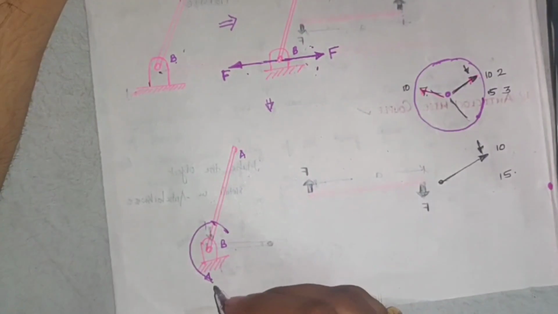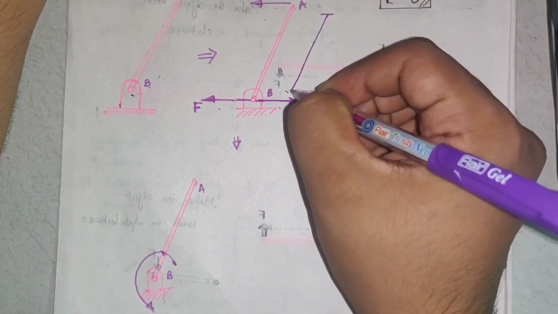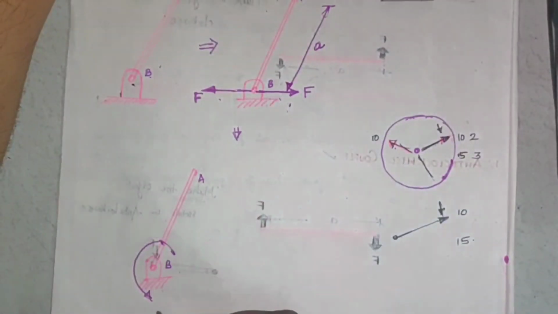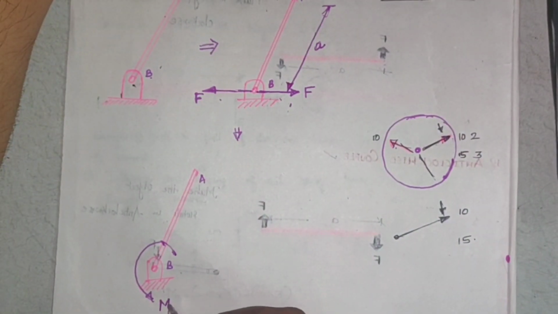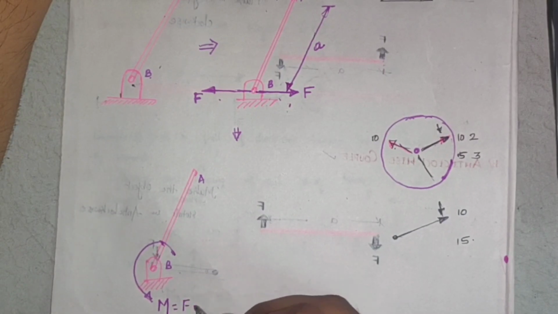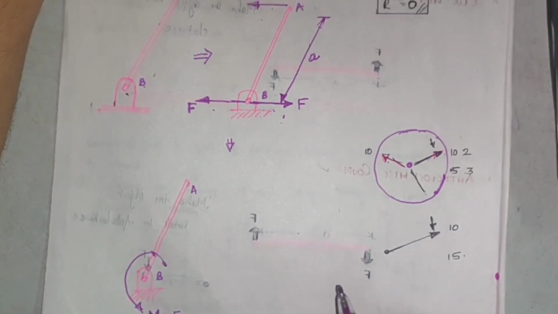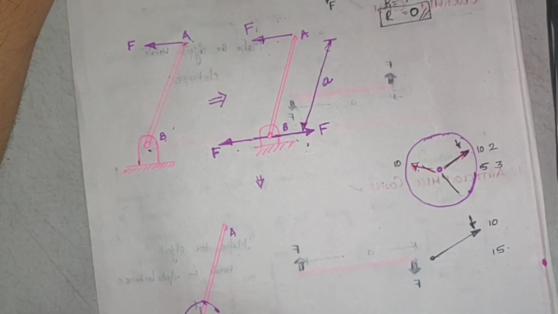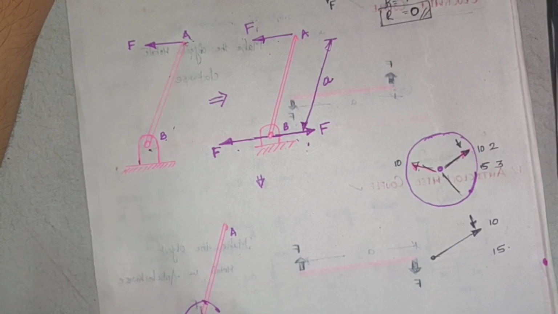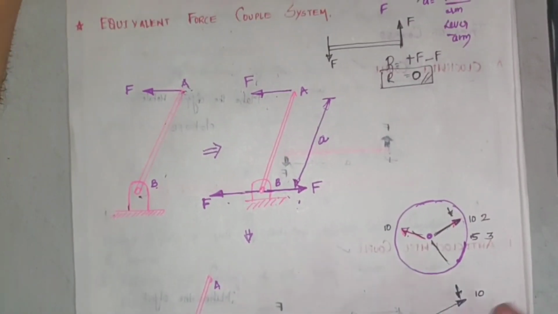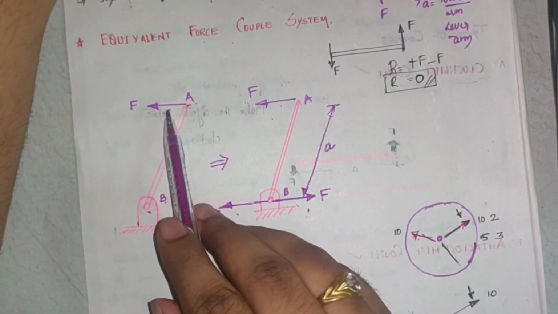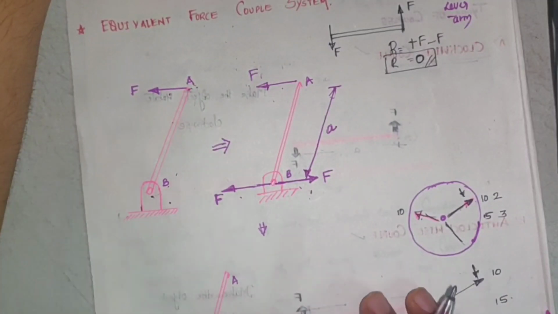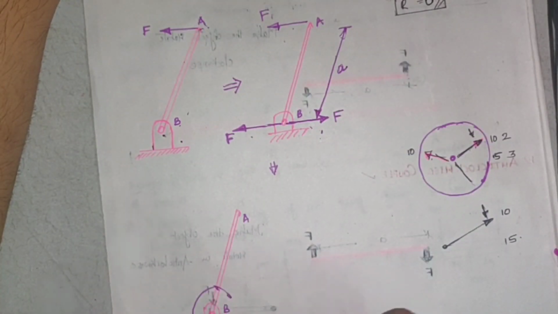I'll call this horizontal distance A. So this forms a couple M equal to F into A. Now we have replaced these two forces by a couple, so what remains is this force F. So in order to transfer this force F from point A to point B, the equivalent we require is a force F and a couple.